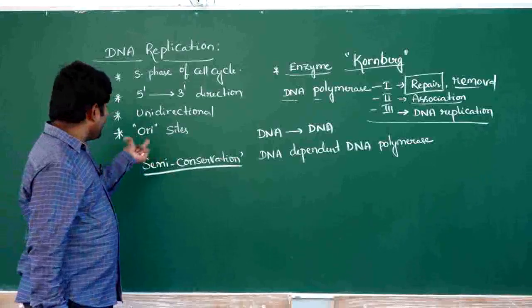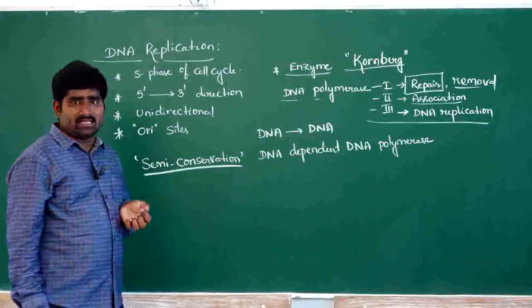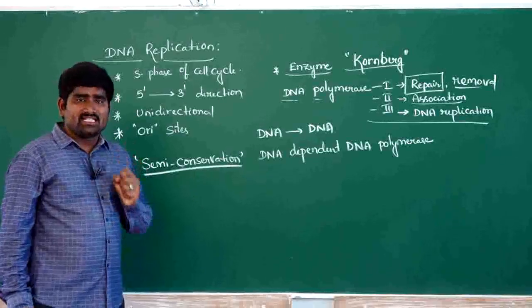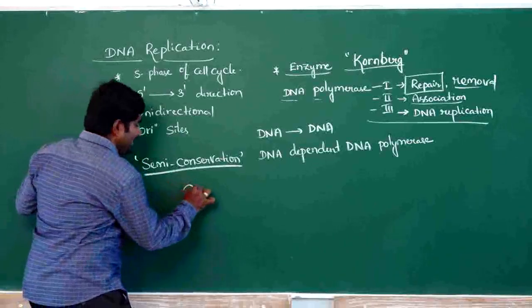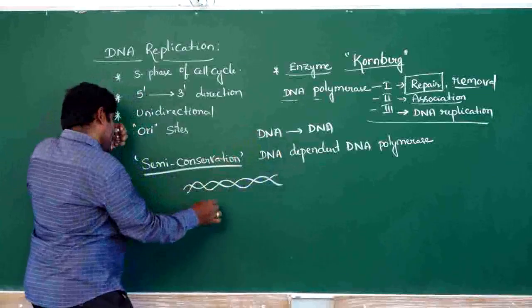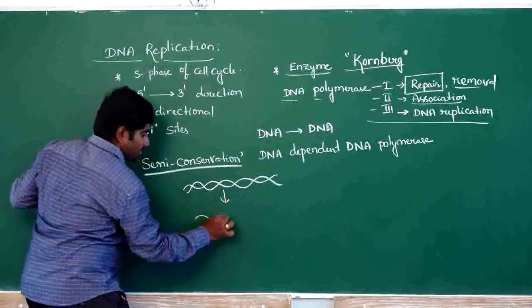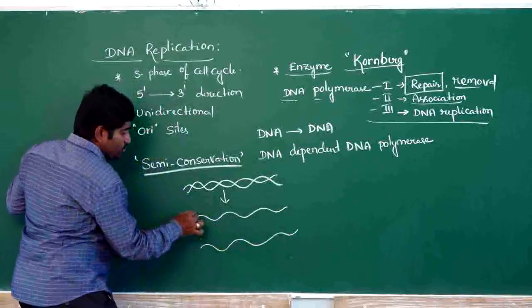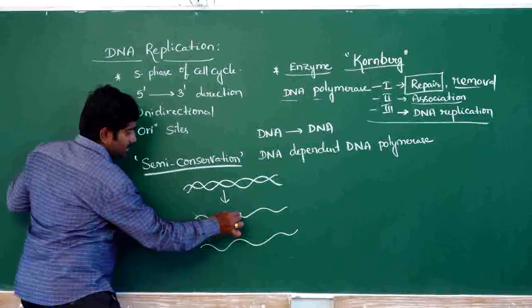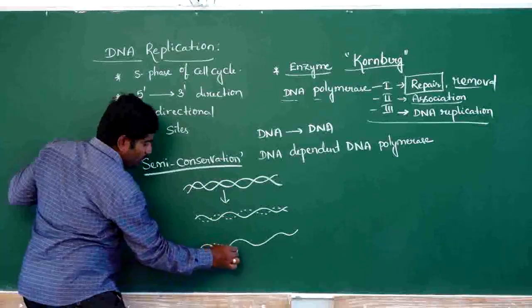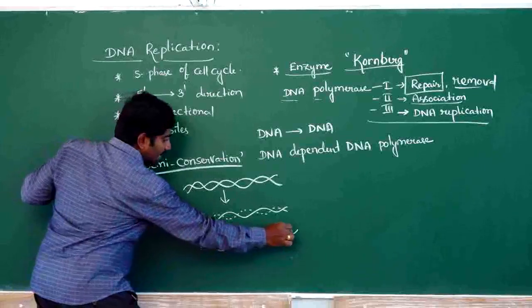In the semi-conservative method, a parental DNA produces two daughter DNAs. The newly formed DNA molecule contains one old strand and one new strand.